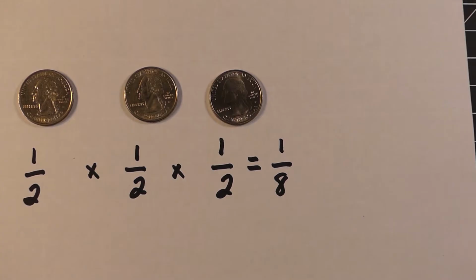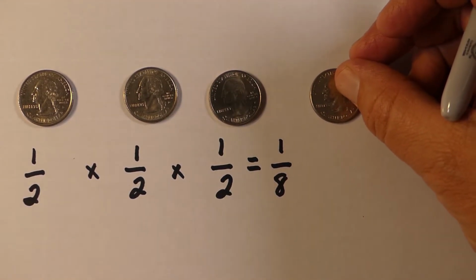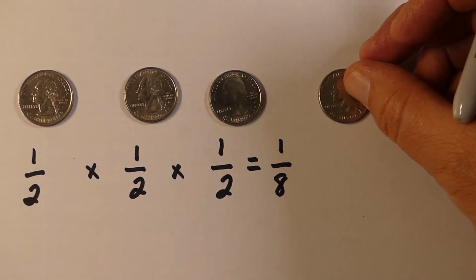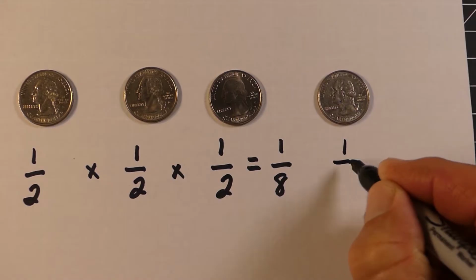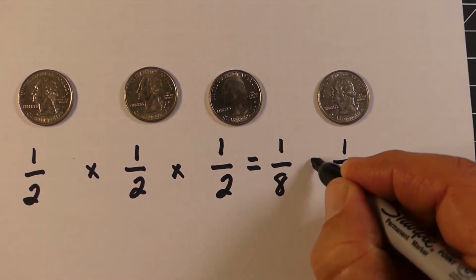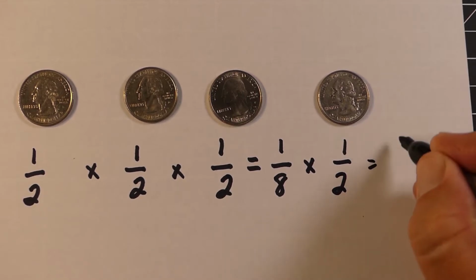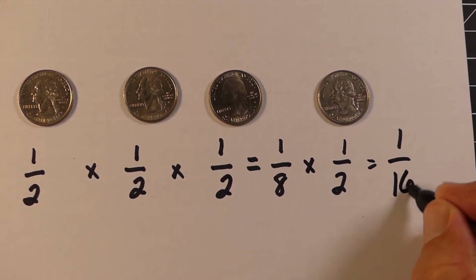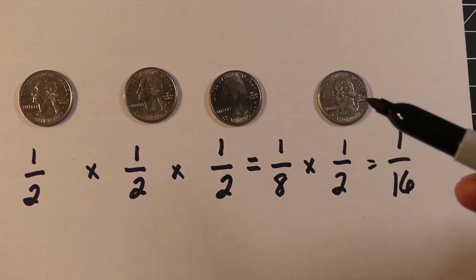So let's say we upped our game a little bit, and we decide we want to make it 4 coin tosses. What's the probability we could get heads 4 times in a row? Well, the probability of this next coin is also 1/2. So we could just multiply by 1/2, and that's going to give us 1/16. So we would have a 1 out of 16 chance, or there are 16 different combinations, but only one of them is heads, heads, heads, and heads.